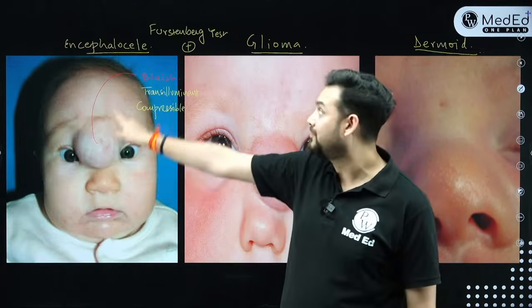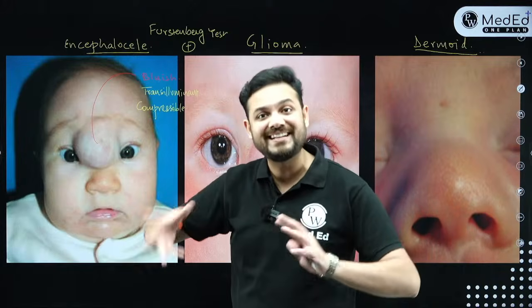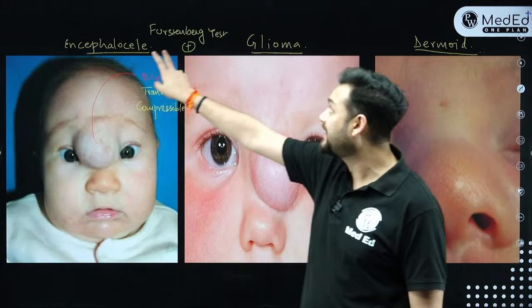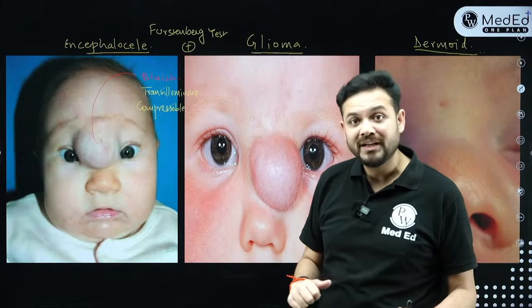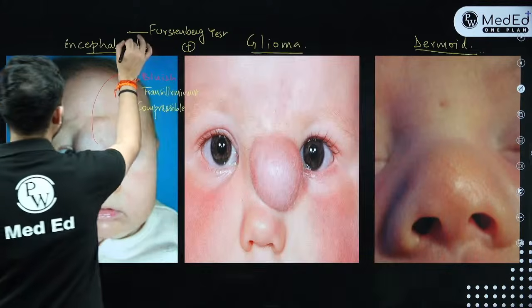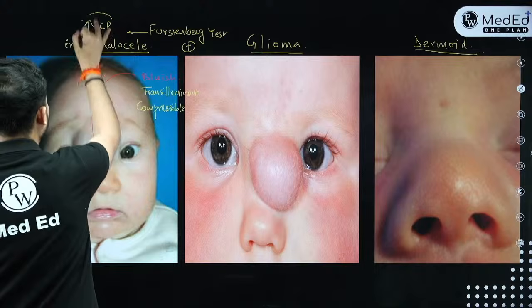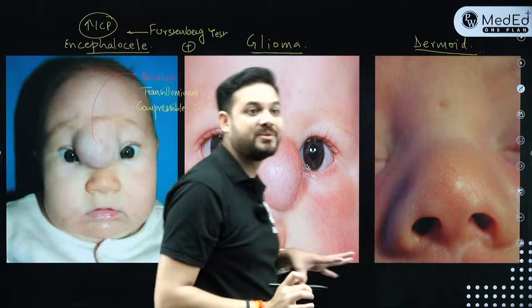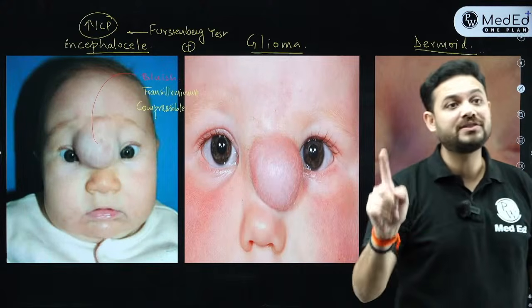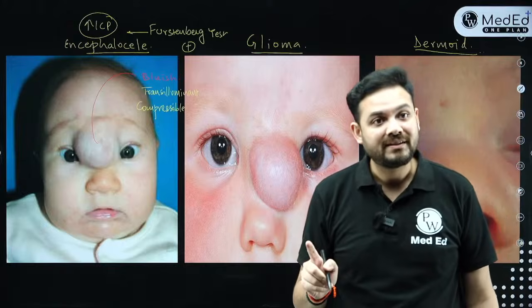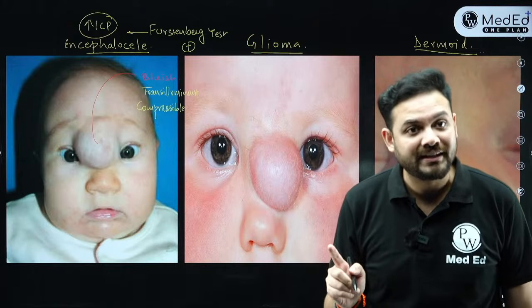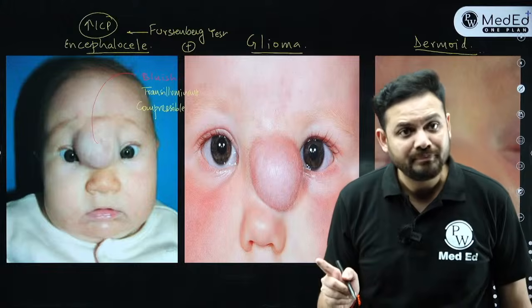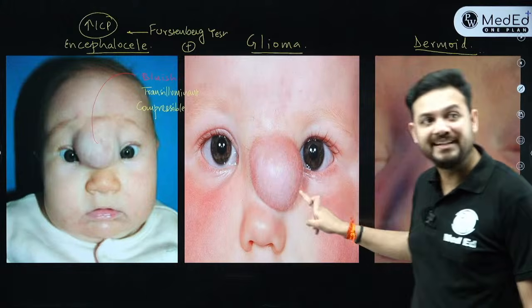So, any swelling where the baby cries or gets agitated and it increases in size, that test is called Furstenberg test. Why? Because in Furstenberg test, whenever the baby cries, the intracranial pressure gets raised and the swelling of the nasal dorsum also increases. This is only positive for encephalocele. Okay, fine. Now comes your second swelling.